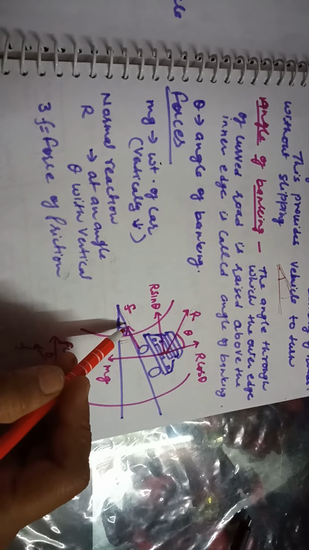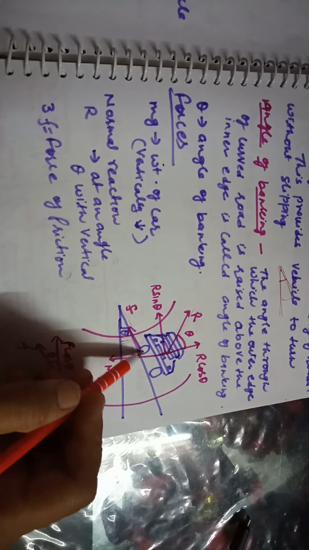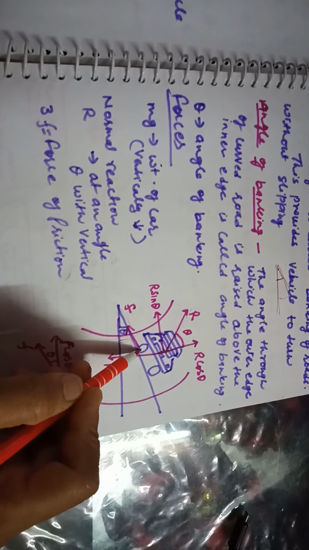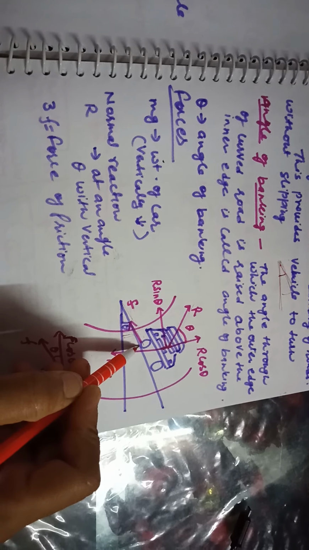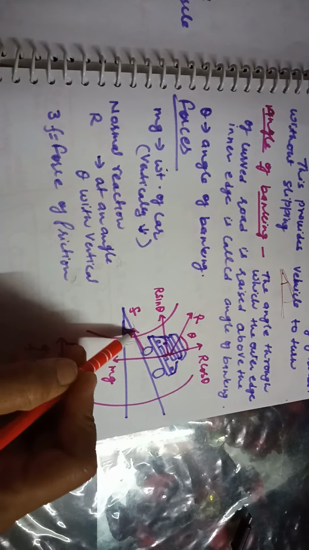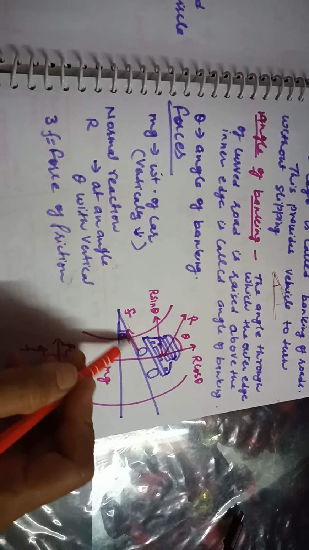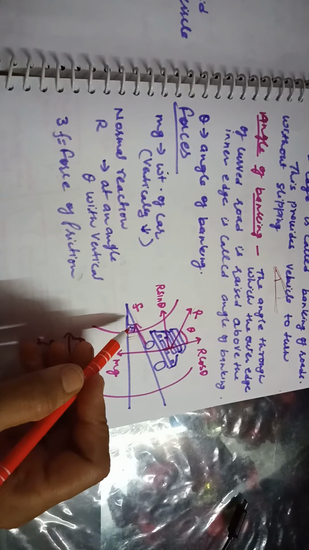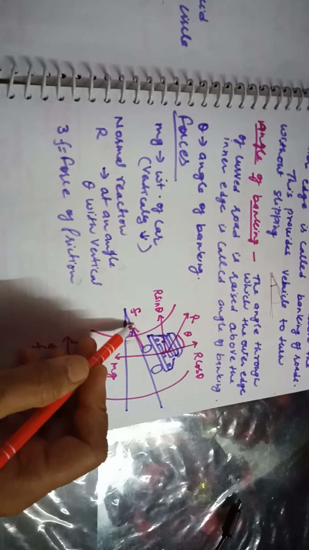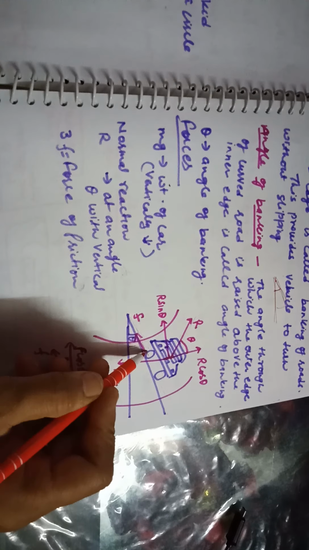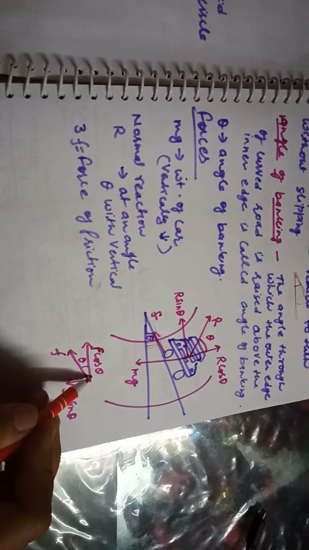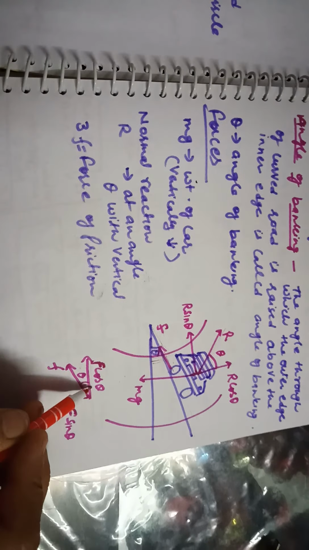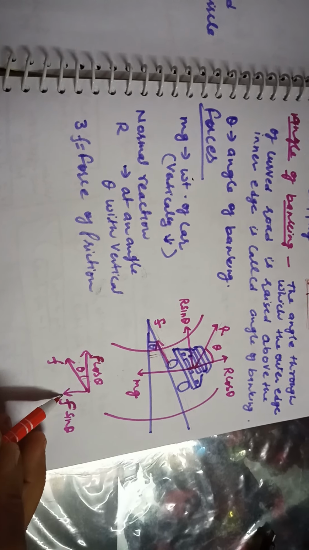Now in this case, one more force is acting, that is the force of friction. The force of friction always acts between the wheel and the road. Its direction is towards the center of the circular path, but it has some angle with the horizontal direction, so it has two components. I have drawn this diagram here. This is F, and it makes angle theta with the horizontal direction, so it has two components: one is F cos theta and the second is F sin theta.